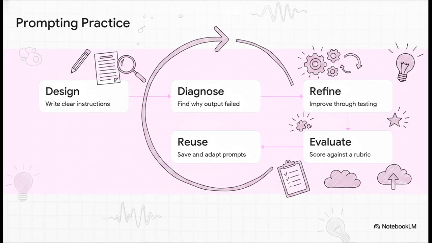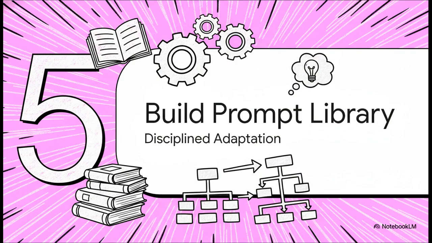First, you design by writing clear instructions using that anatomy we just learned. Second, when the AI inevitably gives a slightly off answer, you diagnose why, like did you forget a constraint? Third, you refine it through testing. Fourth, evaluate it against your quality criteria. And step 5, reuse it by saving it for next time. Which brings us nicely to our final section, number 5, build your prompt library.